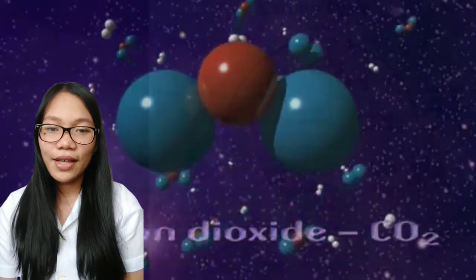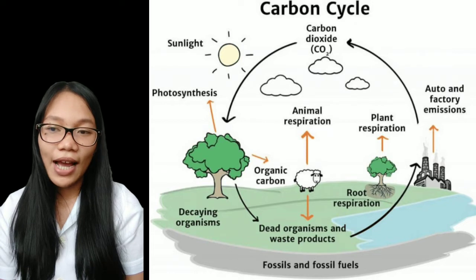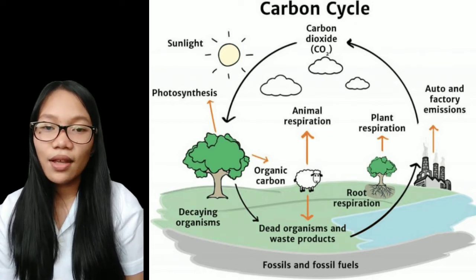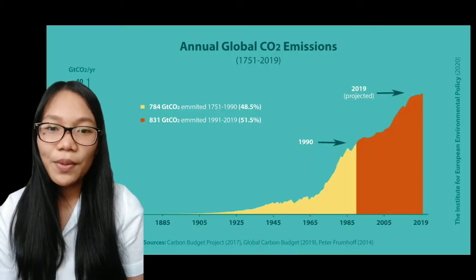First is carbon dioxide. It is the main greenhouse gas causing concern and is naturally present in the atmosphere as a result of the carbon cycle on Earth. Since the dawn of the industrial age, carbon dioxide emissions have increased due to human activities. The combustion of fossil fuels releases carbon dioxide into the air.